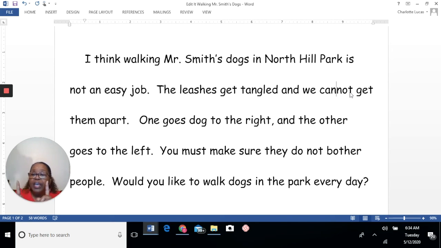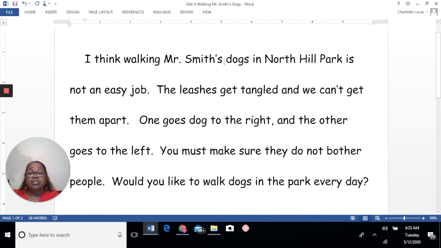It's when you take two words, you put them together, and it makes a new word. But in order for it to be a contraction, you have to take some letters out and add an apostrophe. So let's take out the O and the N and put in an apostrophe, and that word becomes can't. We can't get them apart. Cannot can be turned into a contraction, and it becomes can't.